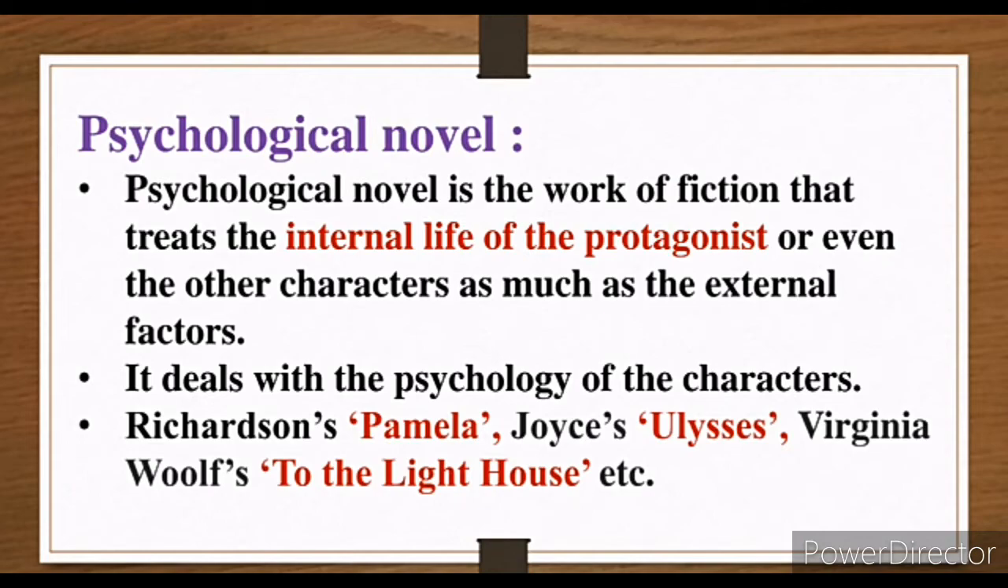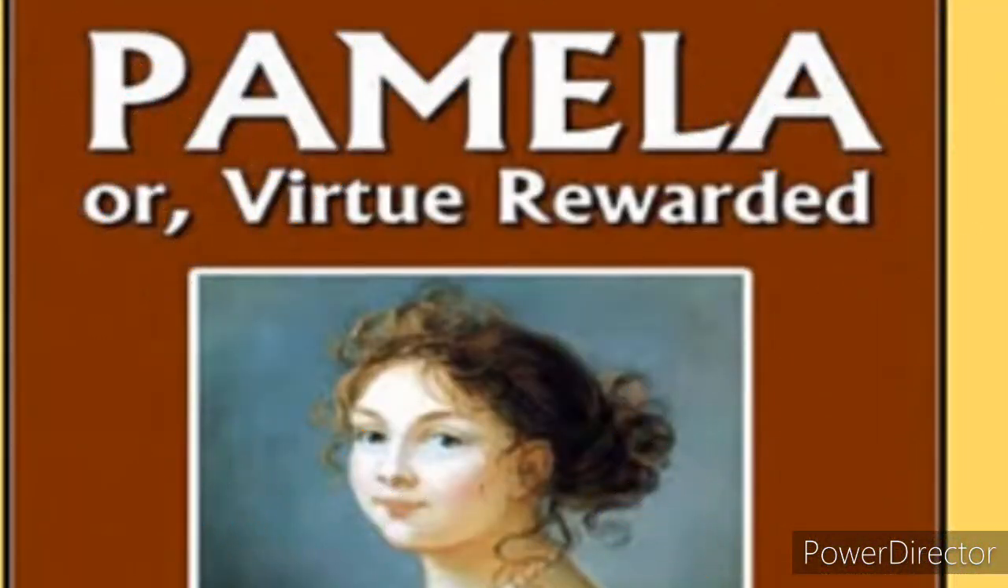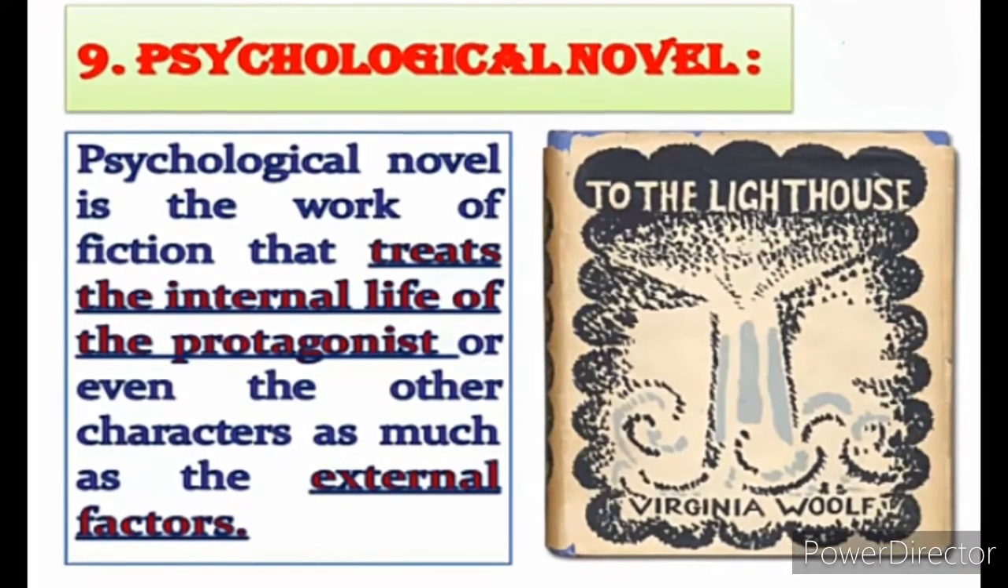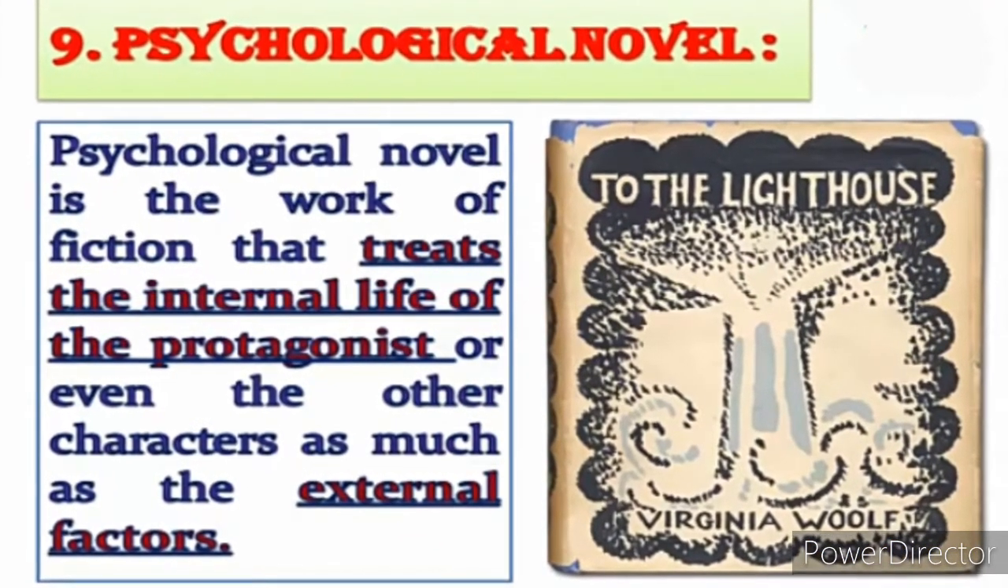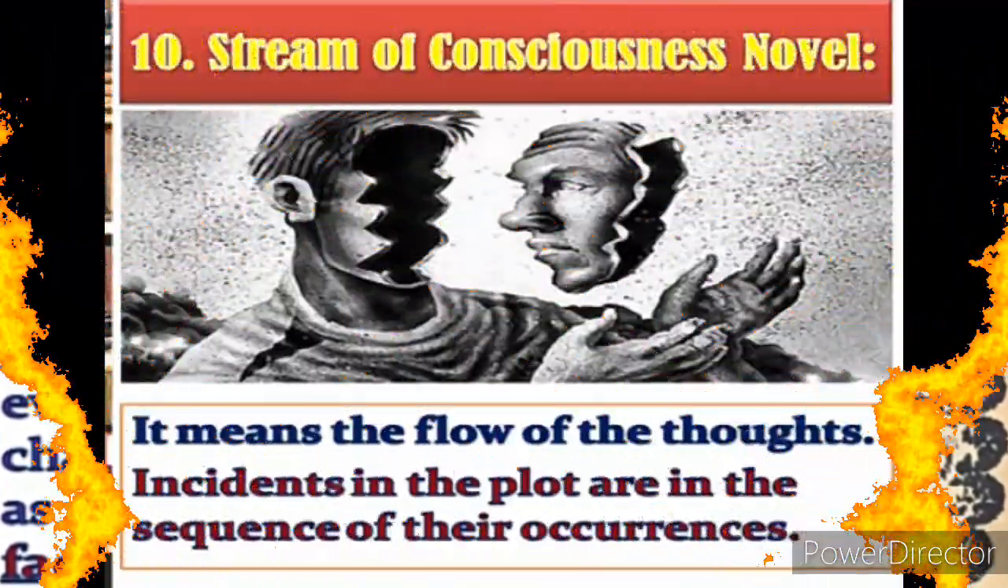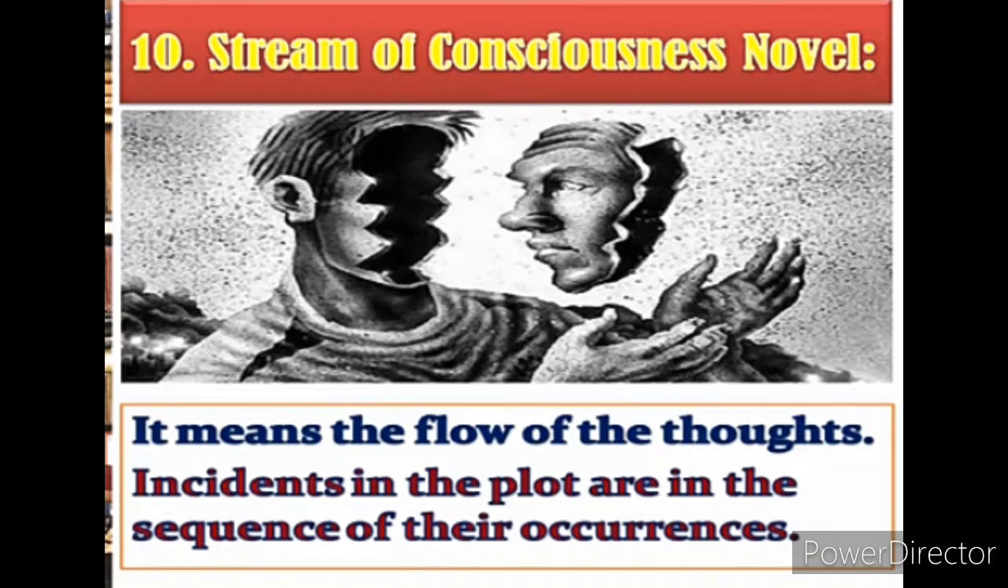Famous psychological novels are as follows: Richardson's Pamela, Joyce's Ulysses, and Virginia Woolf's To the Lighthouse is a famous example of a psychological novel where the main characters' thoughts, emotions and feelings were presented in a very proper way. The stream of consciousness technique actually comes from the psychological novel. Psychological novel means a strong overflow of the emotions of the main character. Stream of consciousness technique is also the flow of thought, but how it differs from the psychological novel, we are going to see in this slide.